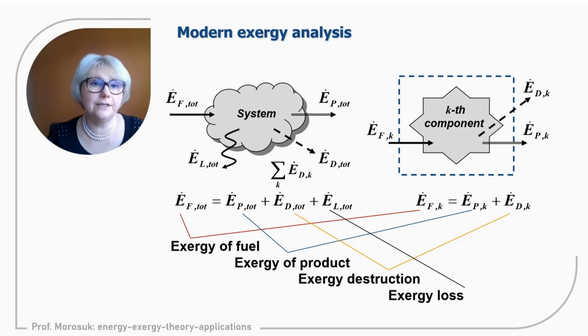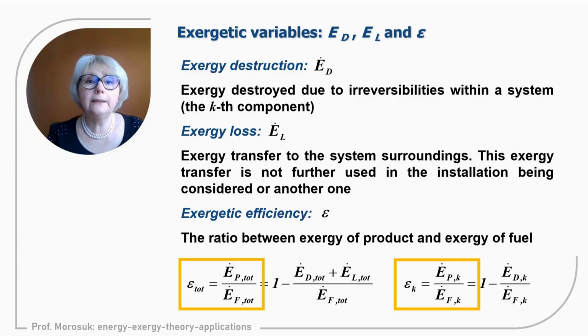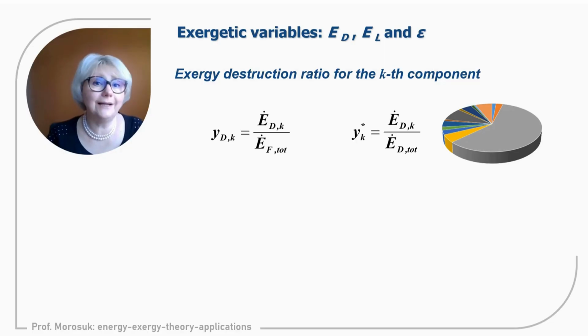I think this is clear. And again, we will repeat the exergetic variables: the value of exergy destruction itself, the value of exergy losses, and exergetic efficiency, which is best discussed as product over fuel. Of course, it can be rewritten using different terms, but in order to avoid any misleading, it is better to write product over fuel. And now we have relative terms.